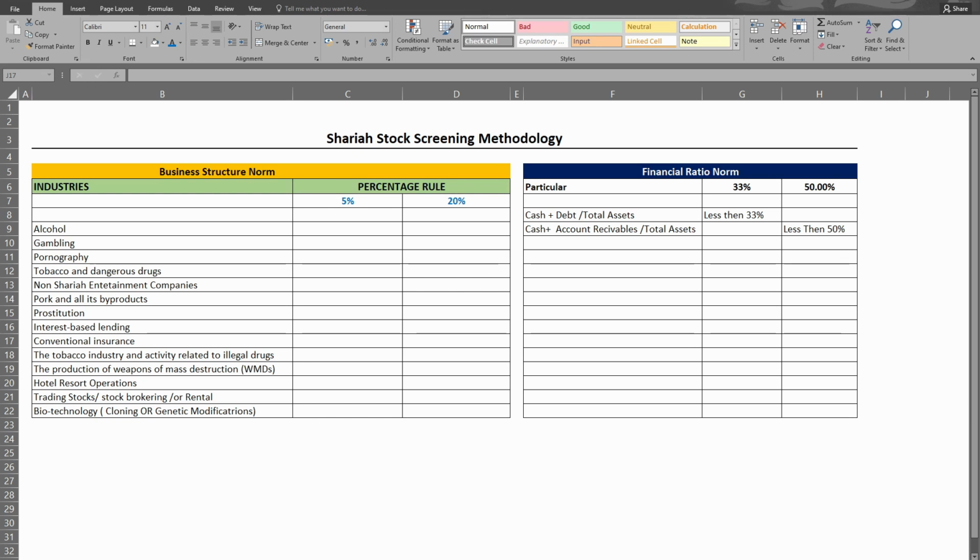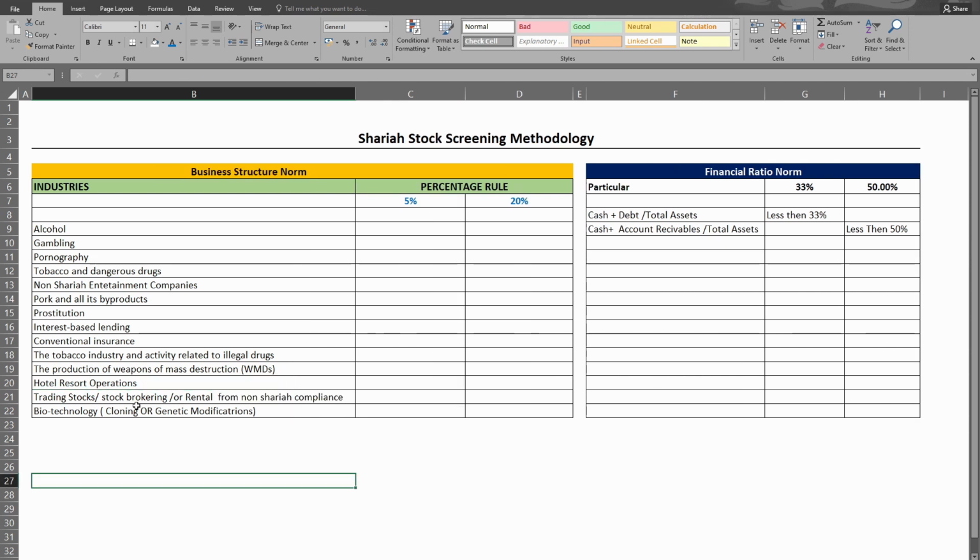Here we have listed certain industries which are not permissible in Islamic law. Those involved in alcohol, gambling, pornography, tobacco and dangerous drugs, non-Sharia entertainment companies, pork and all its byproducts, prostitution, interest-based lending, conventional insurance, activities related to illegal drugs, the production of weapons of mass destruction, hotel and resort operations, trading stock, stock broking, and rental income from non-Sharia compliant companies. Biotechnology, cloning and genetic modification are also not allowed in Islamic law.